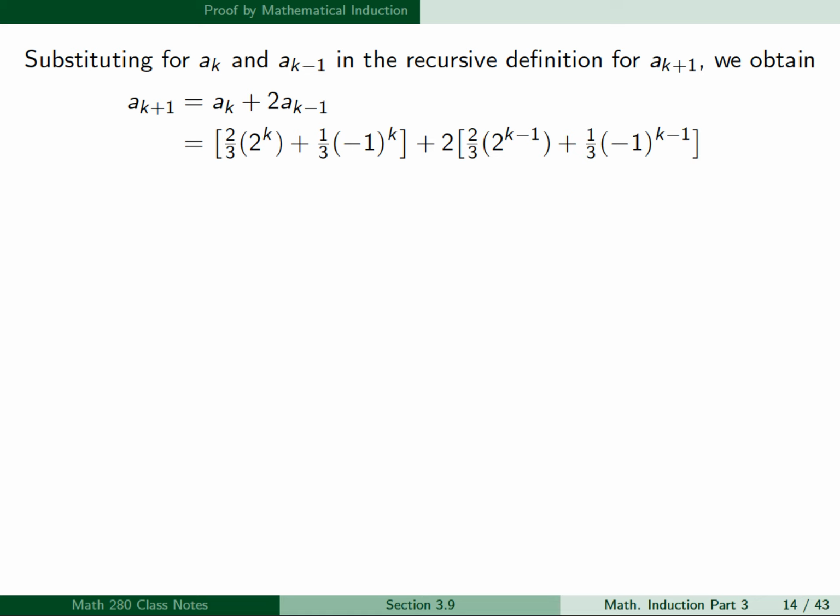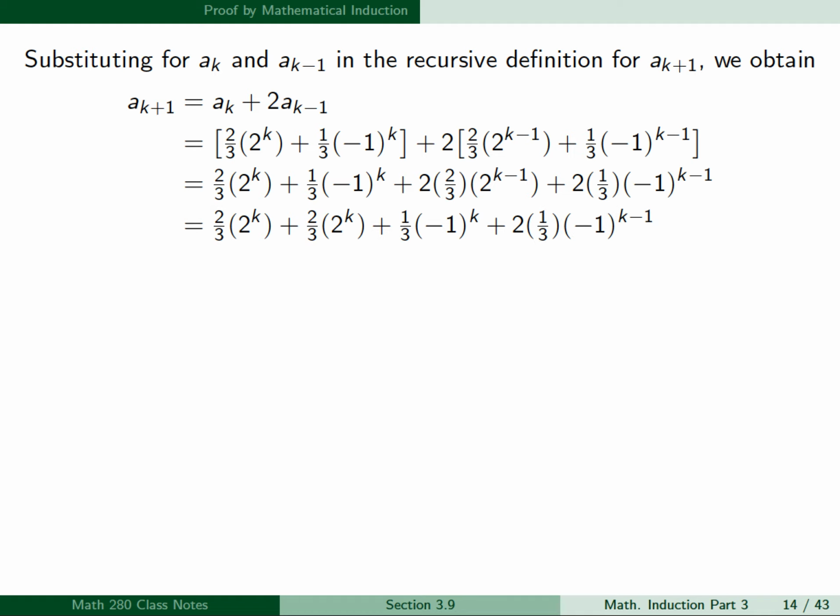Okay, now we want to simplify the right-hand side to show that we obtained the formula for a sub k plus 1 in the propositional function p of k plus 1. So this is going to take several steps. So we can first distribute the 2 in the third and the fourth terms. And then if we rearrange the order of the terms so that we swap the second and third terms.